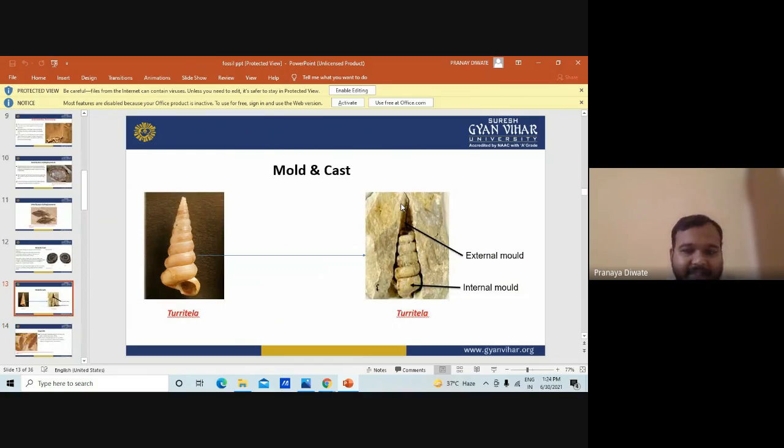This is again an example of Turritella, one of the paleontological species. In Turritella, the outer part is preserved, so you have an external part which is present, that is an external mold. So the internal mold and external mold, these two molds are there. So mold and cast is nothing but the preservation of the external part as well as the internal part.